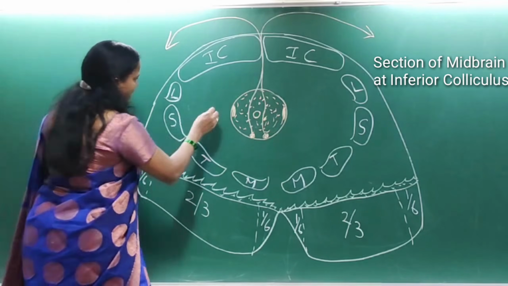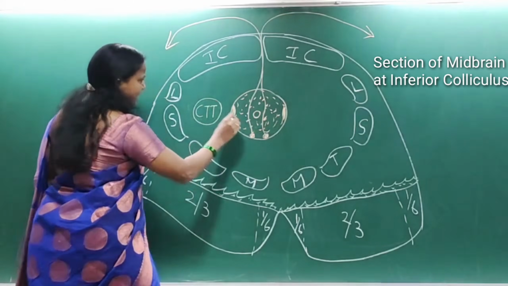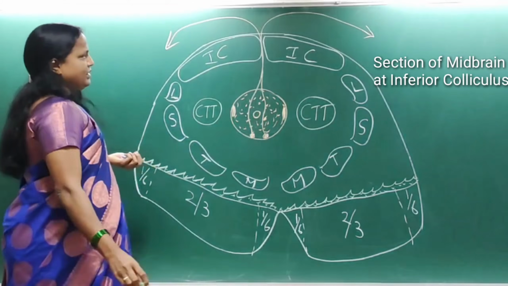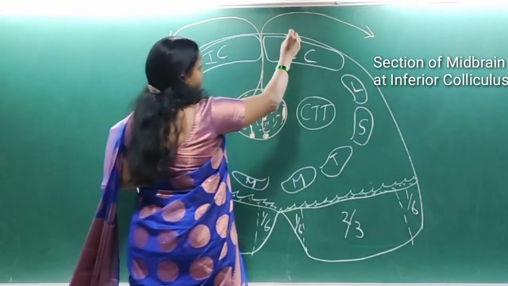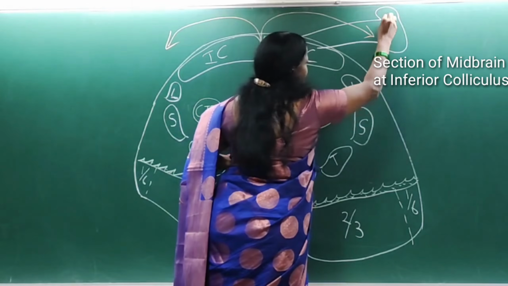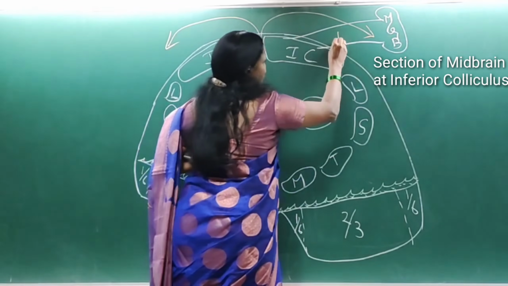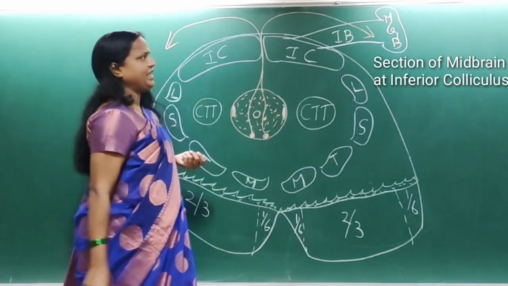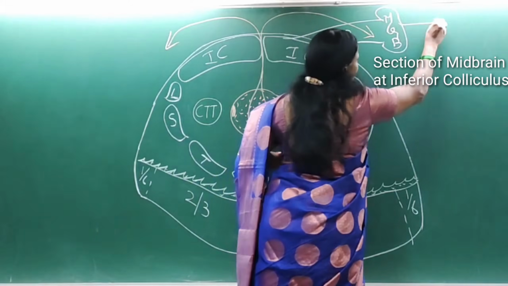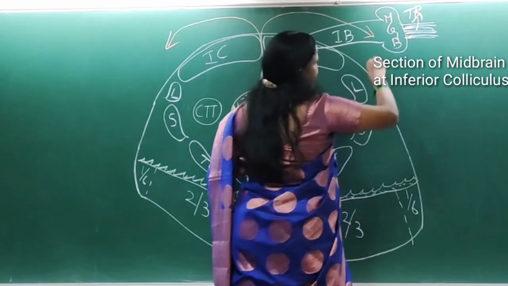Then in the remaining segment, we can appreciate the bundle of the central tegmental tract. The inferior colliculus is connected to the medial geniculate body through the inferior brachium, and from the medial geniculate body through the thalamic radiations. So these are the thalamic radiations.